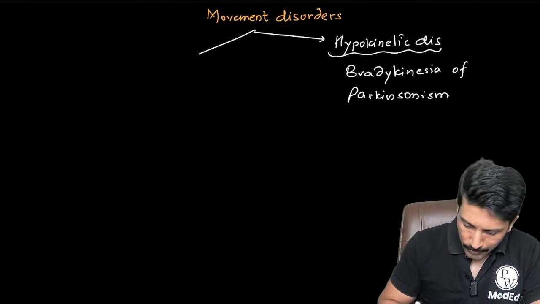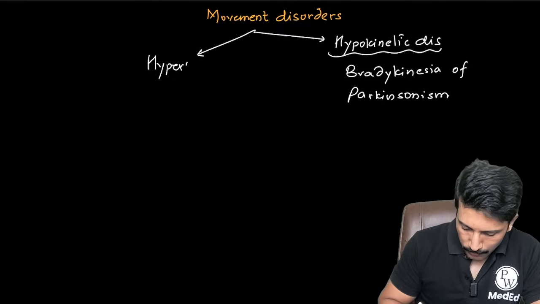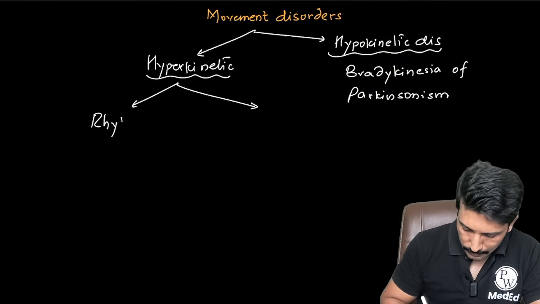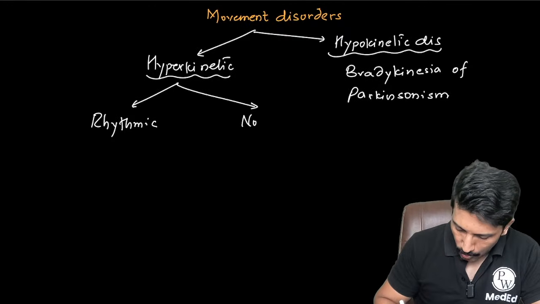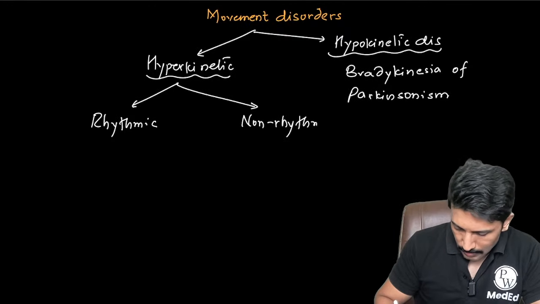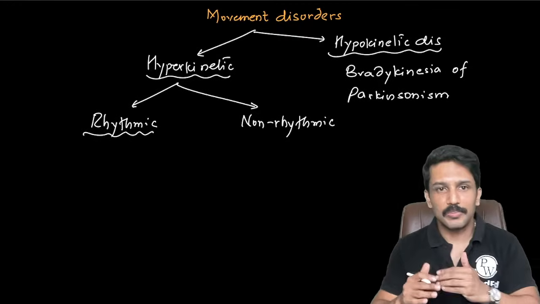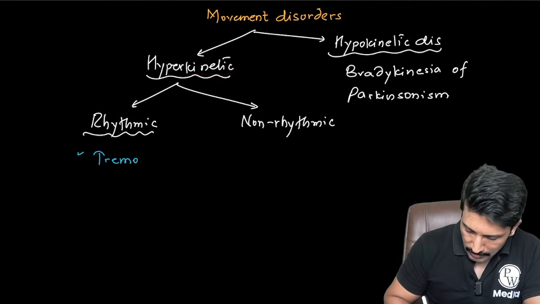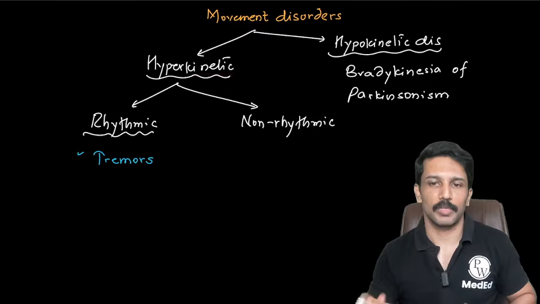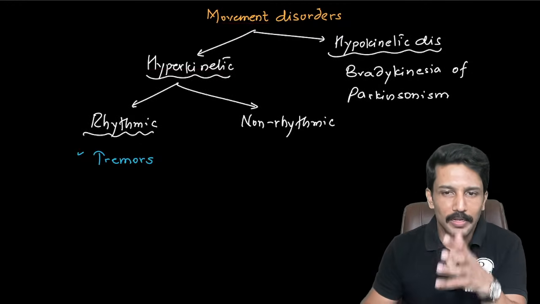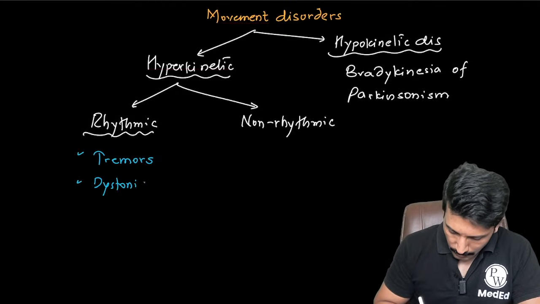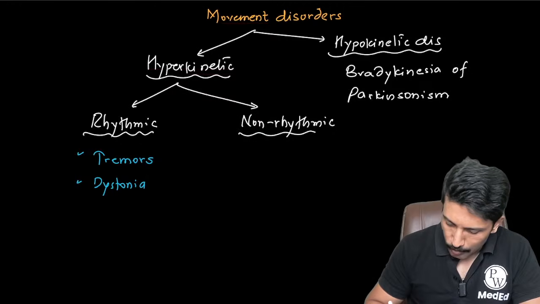Then we have hyperkinetic movement disorders, which we further classify into two groups: rhythmic and non-rhythmic. Rhythmic means the same movement keeps recurring again and again, and under rhythmic we have two of them. One is tremors, and in the previous lesson we discussed in detail various types of tremors, like resting tremor, intention tremor, and postural tremor. Another one is dystonia.